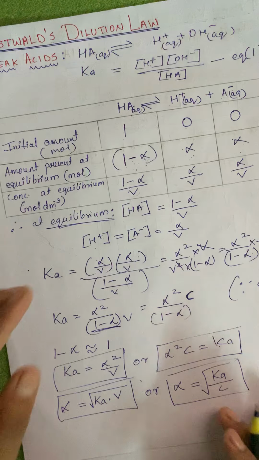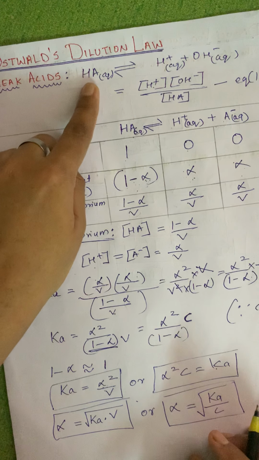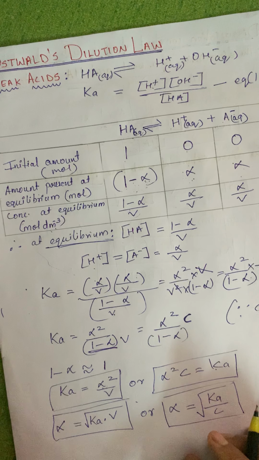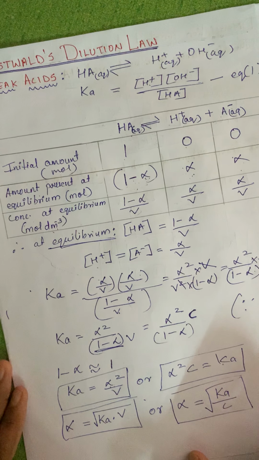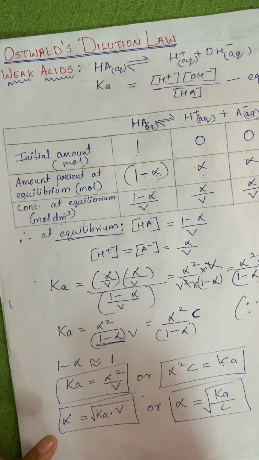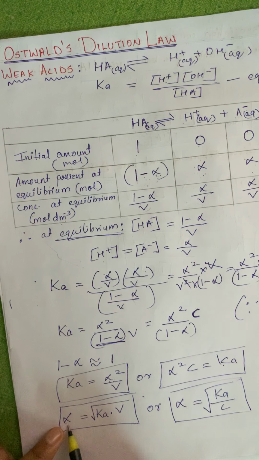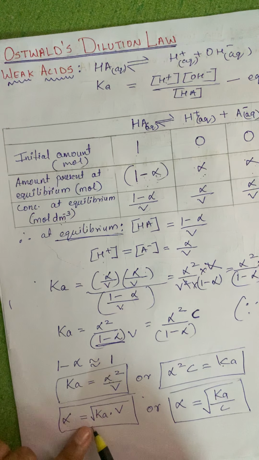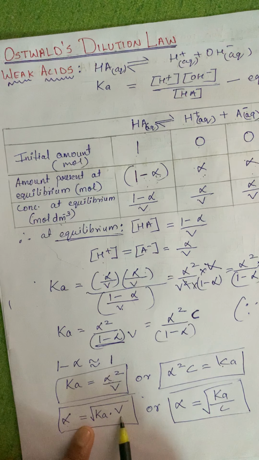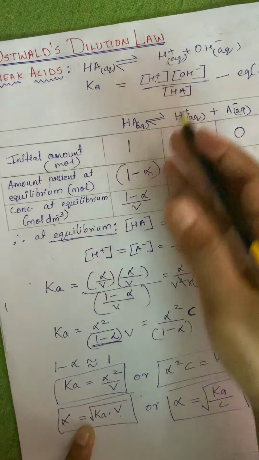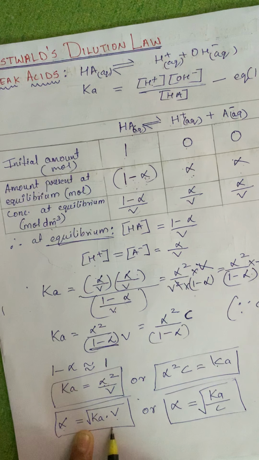Once you know the concentration at the beginning and alpha, you can find out everything over here. If you are asked to derive an equation showing that the degree of dissociation of a weak acid is directly proportional to the square root of the volume of the solution, you have to derive this equation. Similarly, only the last one you have to write down in terms of volume.